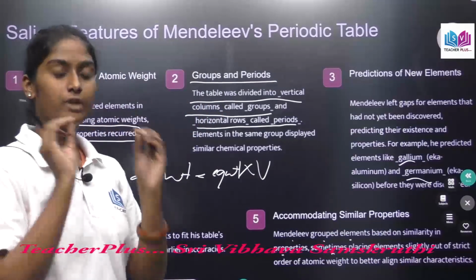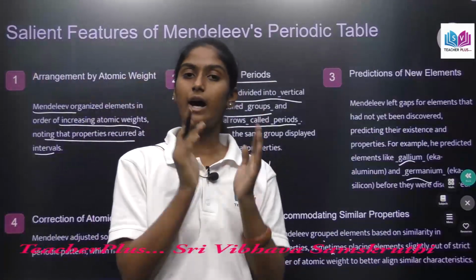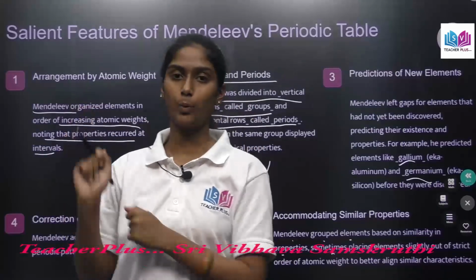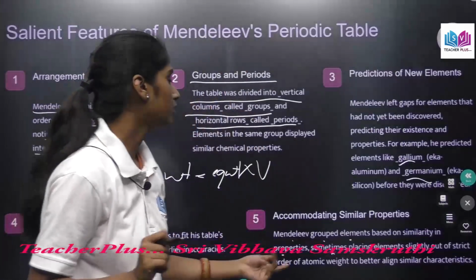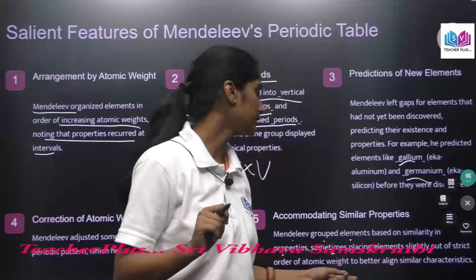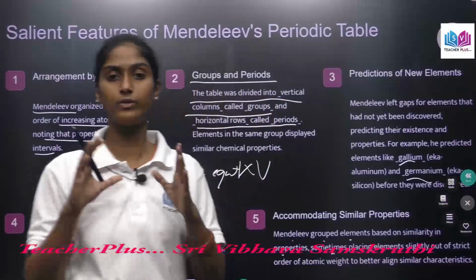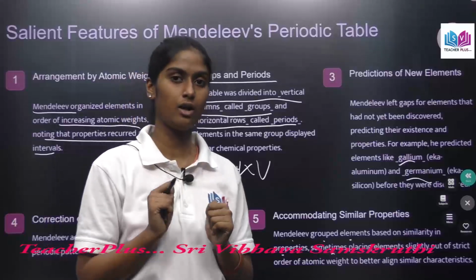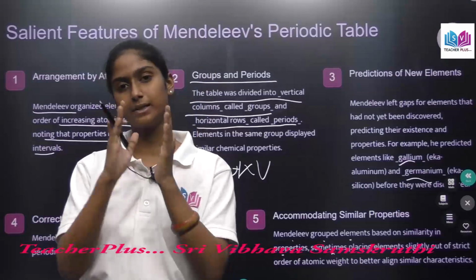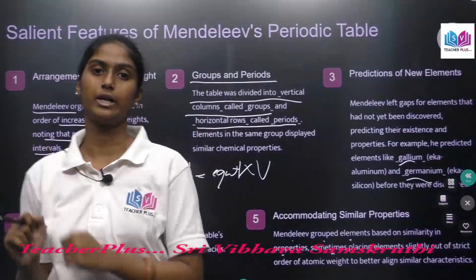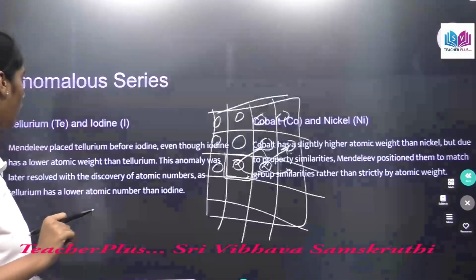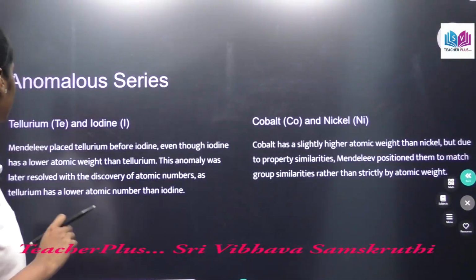So as we know, Mendeleev arranged these elements by the increasing order of their atomic weight, right? But sometimes to align similar characteristics of the elements, he went out of this strict manner of arranging the elements by increasing atomic weight. Those are called anomalous series.